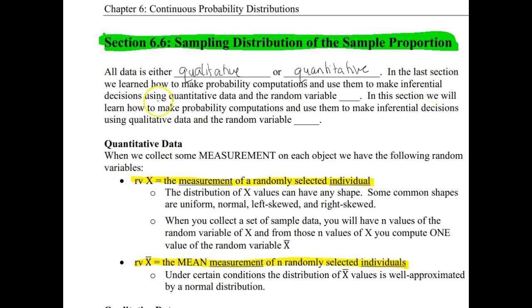So in the last section, we learned how to make probability computations and use them to make inferential decisions using quantitative data. And in that section, we looked at the random variable x bar. So we computed a sample mean from the data that was collected. In this section, we're going to learn how to make probability computations and use them to make inferential decisions using qualitative data. And in this case, we get a new random variable p hat.